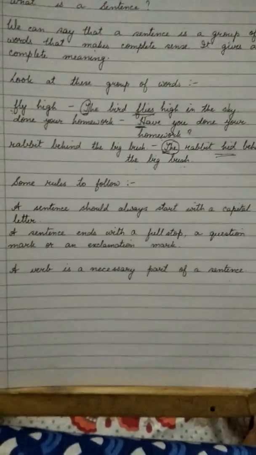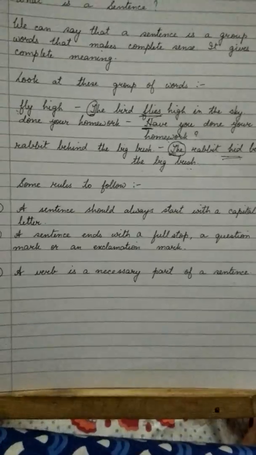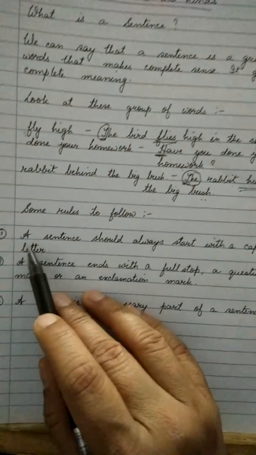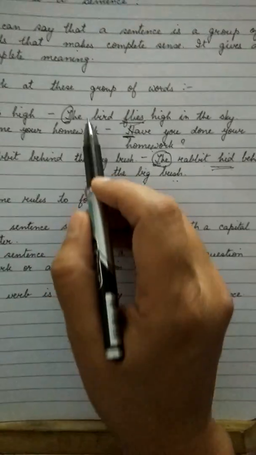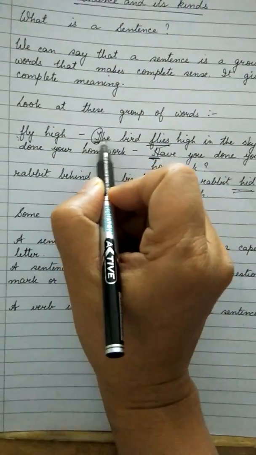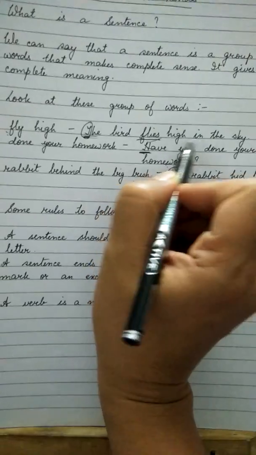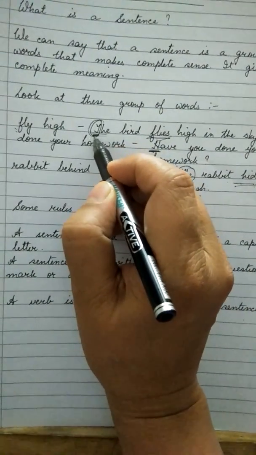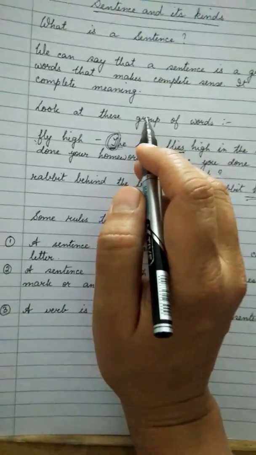Now, there are certain rules that we follow in a sentence. A sentence should always start with a capital letter. Let us see these examples. "The bird flies high in the sky." Here, the letter T is in capital.